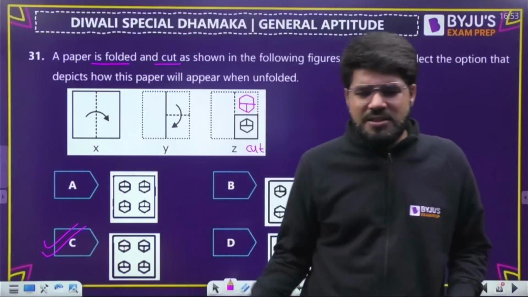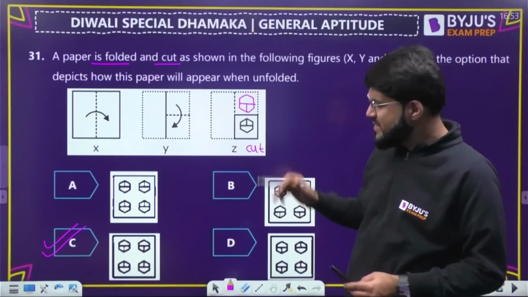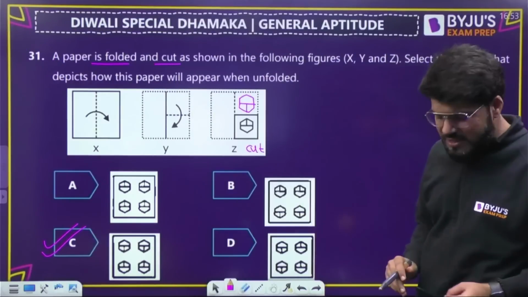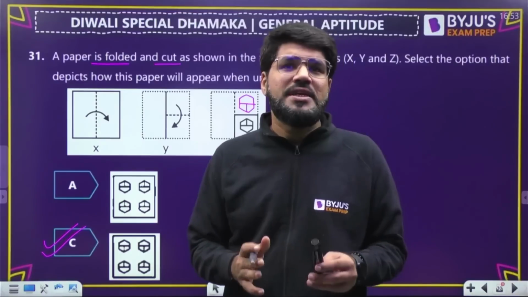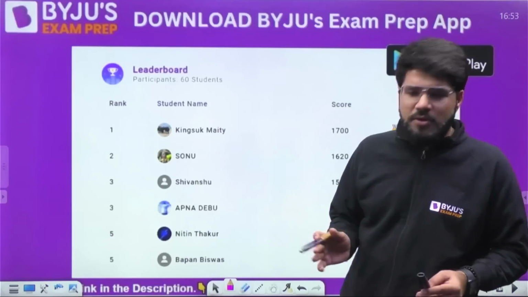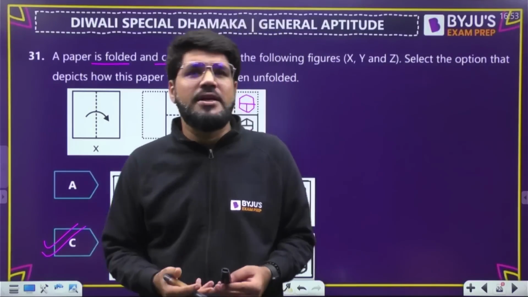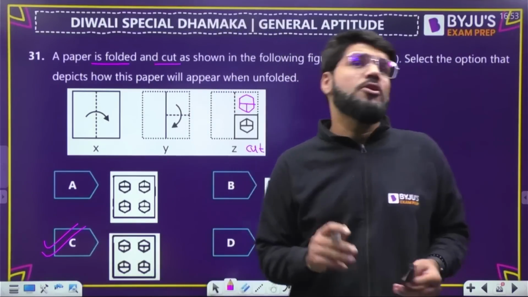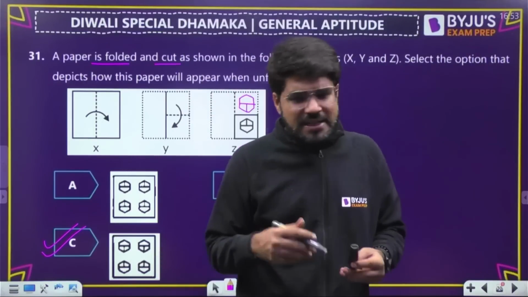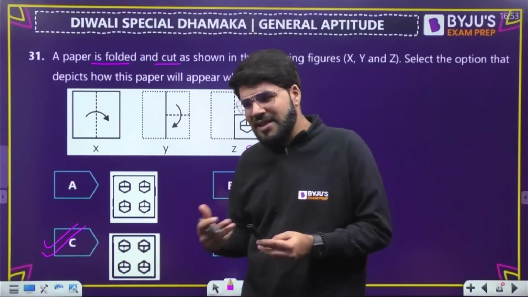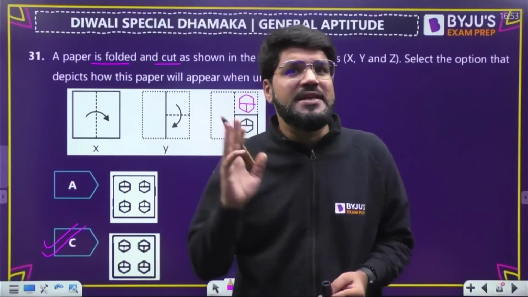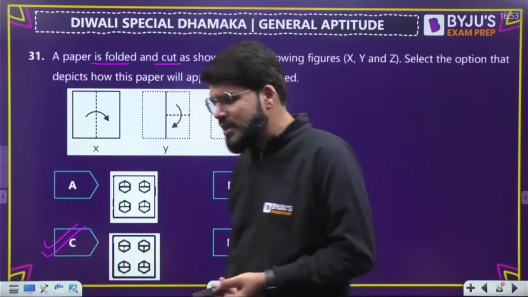So spatial aptitude: in the last 6-7 questions we discussed spatial aptitude, and this is number 31 of today's 31-question series. So this is the last question. We have done questions from quant, logical reasoning, logical deductions, data interpretation, and spatial aptitude. Verbal of course I don't deal with, so that's not included, but all the rest of the topics of general aptitude, to give you a good practice session this Diwali. This was a Diwali special dhamaka because I told you in the beginning also, celebrations are always there. Yes, you must be involved in celebration, but at the same time preparation should be at its peak because less than 3 months are left for the GATE examination. That is why I brought this session as a Diwali special.